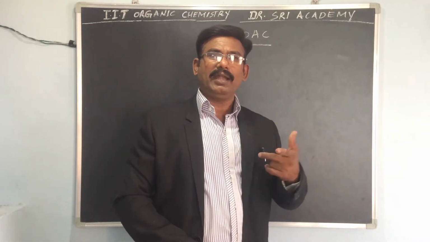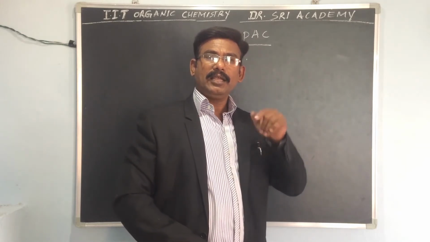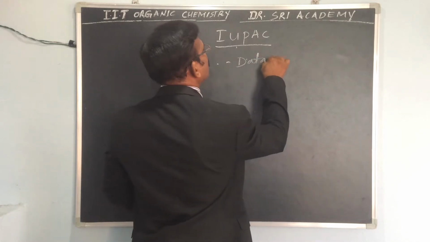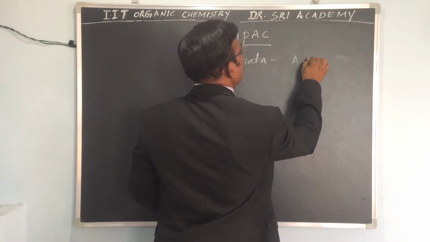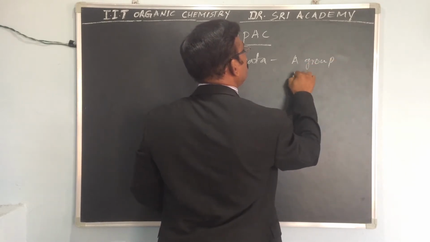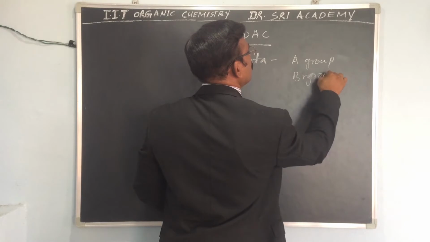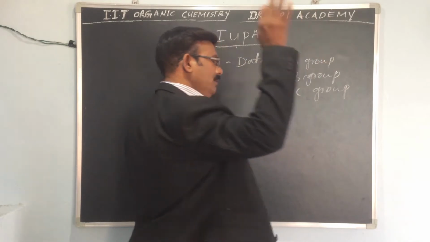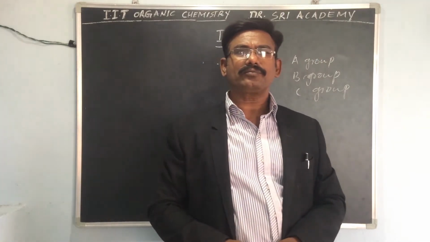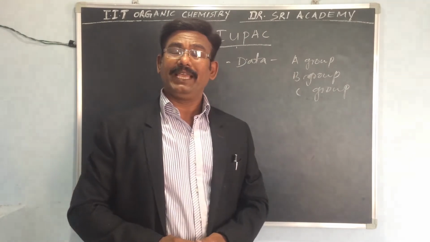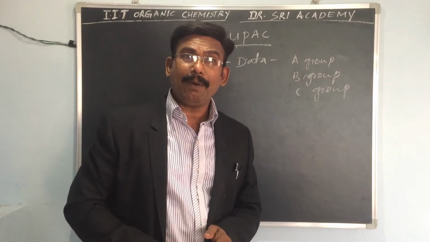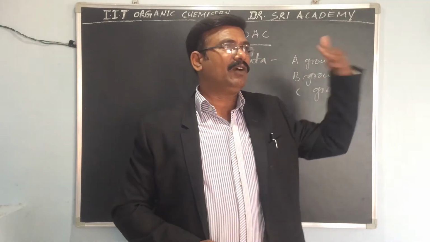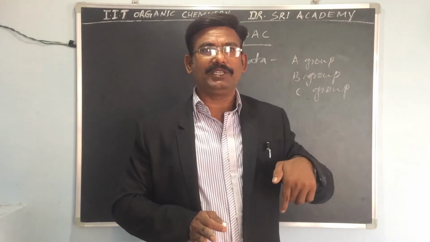That data we have divided into three types: A group, B group, and C group. So what is the data? The data are A group, B group and C group. We divided it into three groups, A, B, and C, depending upon the position of the substituent. What is the substituent? What is the position of that substituent in the chain?